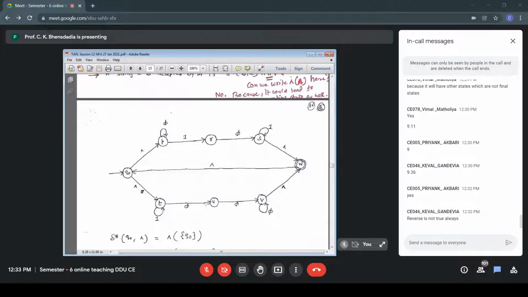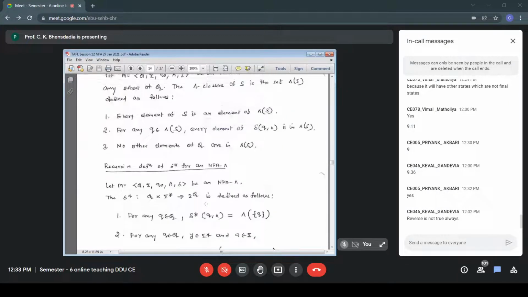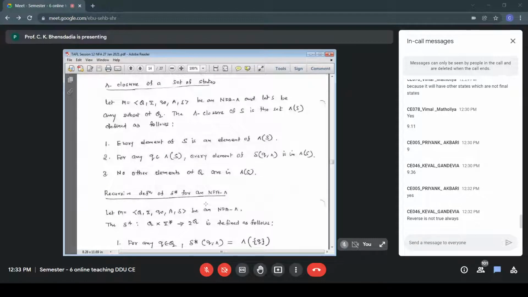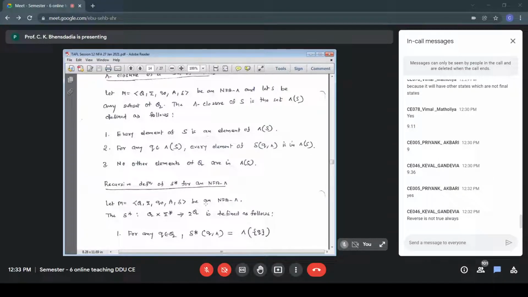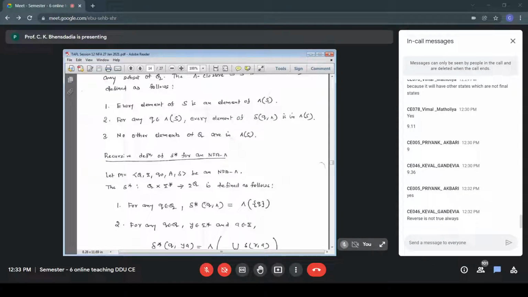And when it is Q0 null, my rule number 1 comes into picture. That is my terminating condition for the given recursive definition. Delta star Q0 null, that is null closure of Q0. Already we have computed null closure.